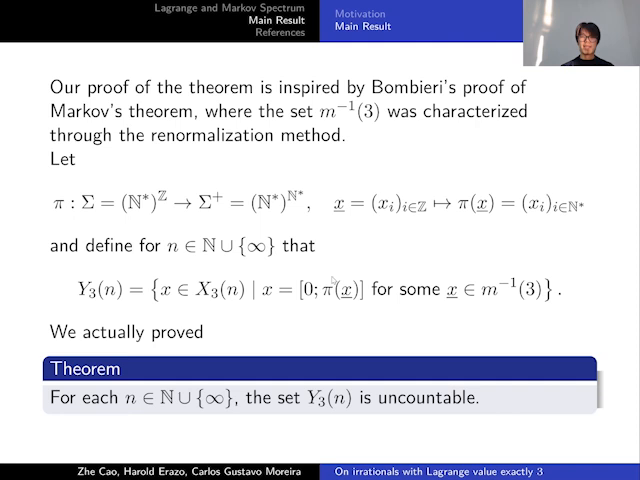Our proof of the theorem is inspired by Bombieri's proof of Markov's theorem, where the set M inverse of 3 was characterized through the renormalization method. Let pi be the projection of the symbolic space to the positive part, and we define the set Y_{3,n} to be the irrationals such that they are in X_{3,n} and they are also the projection of some elements in M inverse of 3. We actually prove that the set Y_{3,n} is uncountable for every n, non-negative integer or infinite.